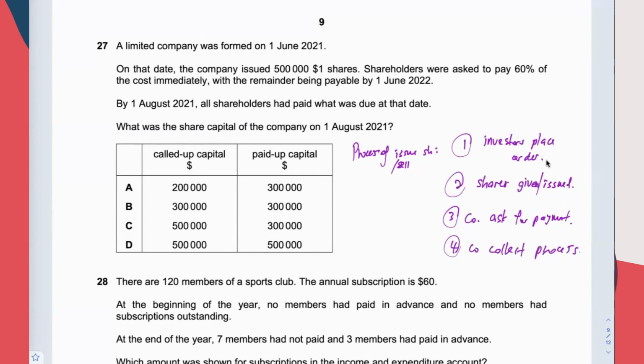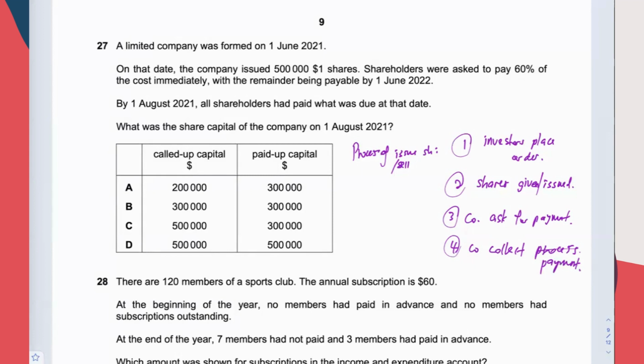It's something done online. If the company has given the share to the investor, but the investors don't pay later on, when the company asks them to pay, the shares will be taken away from them automatically. Simple as that. So company is never worried about the investors not making payment. Investors place order, then the company gives them the shares, company asks them to pay, then company collects the payment.